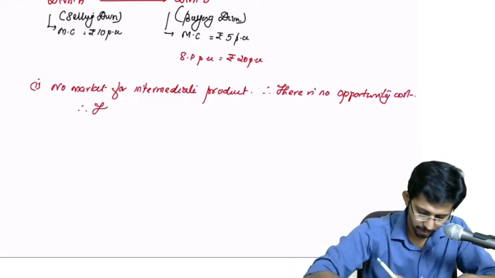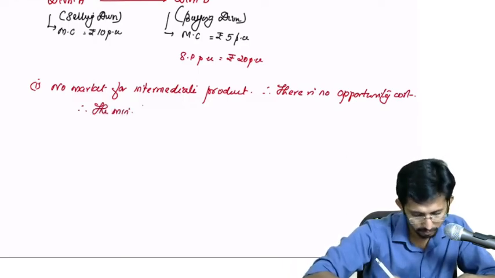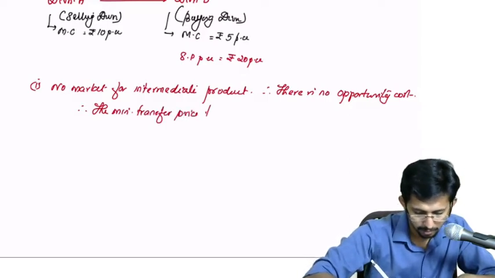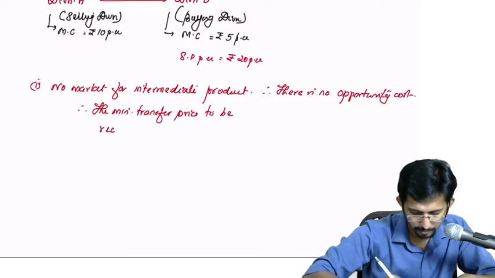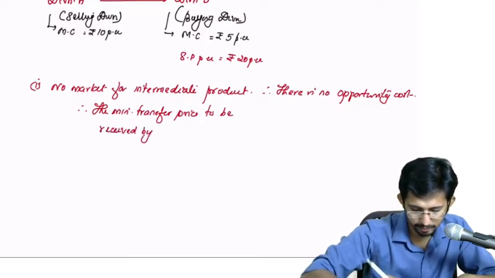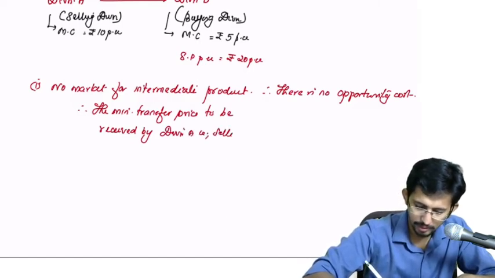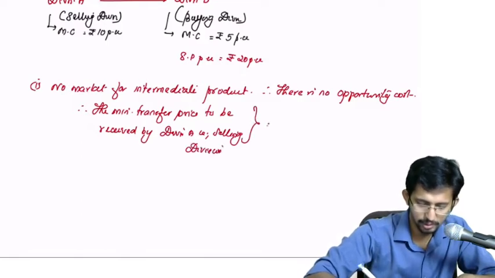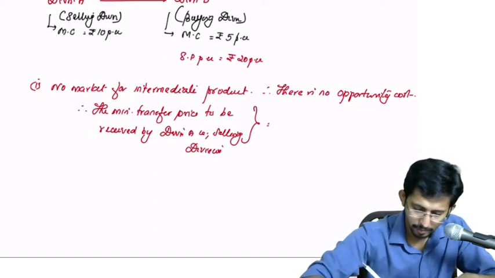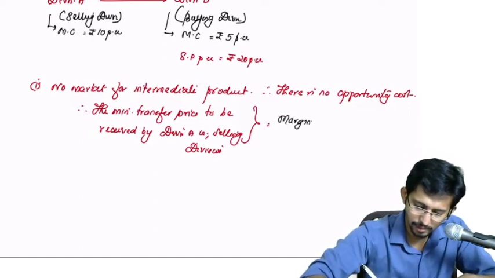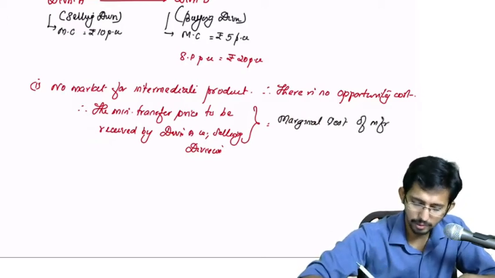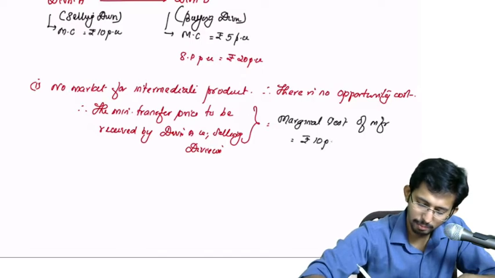Therefore the minimum transfer price to be received by Division A, that is the selling division, is equal to the marginal cost of manufacture, that is rupees 10 per unit.